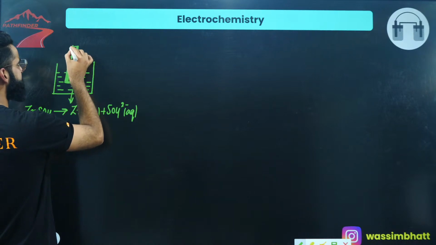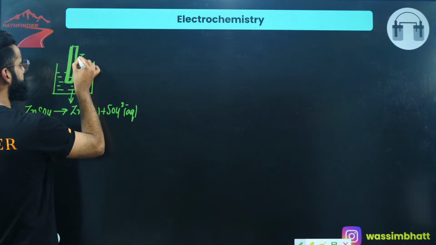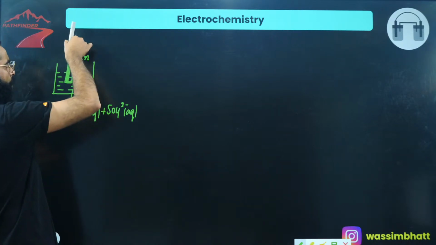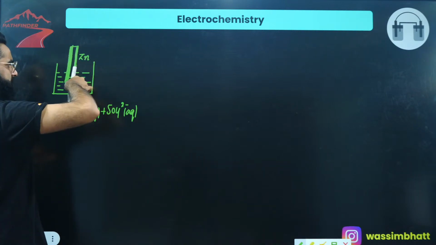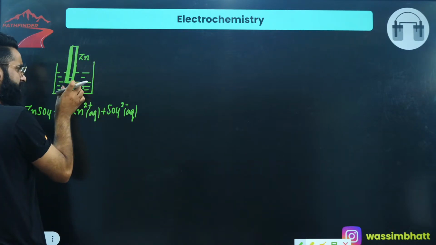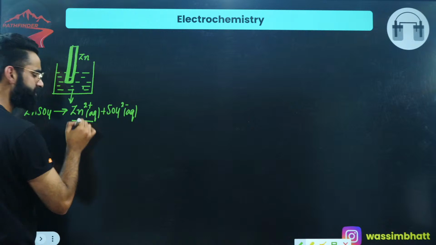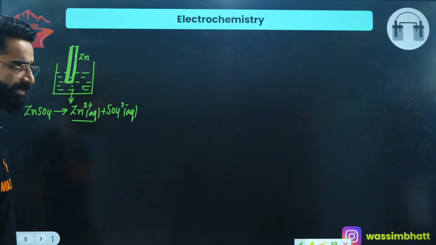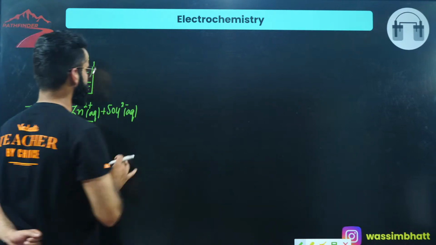So if this is the zinc rod which I've introduced into this container, can I say I have a rod introduced into a solution containing its own ions? Definitely. Should I call this the zinc electrode? Absolutely, I'll call this the zinc electrode. So this is the zinc electrode which I've taken.